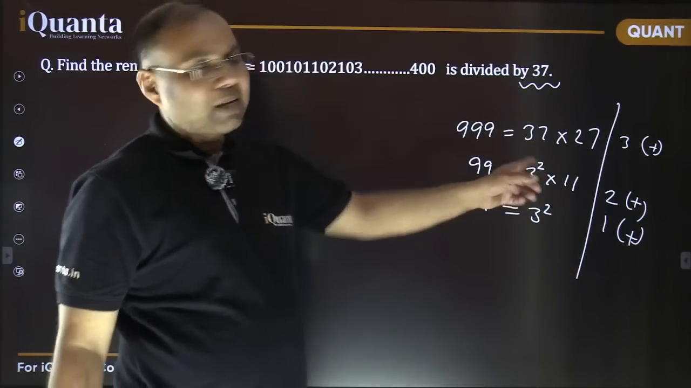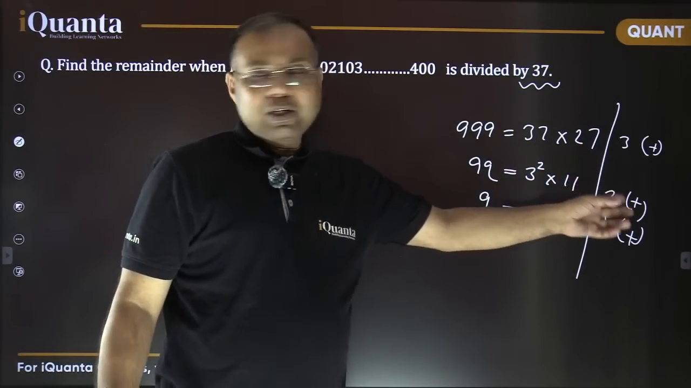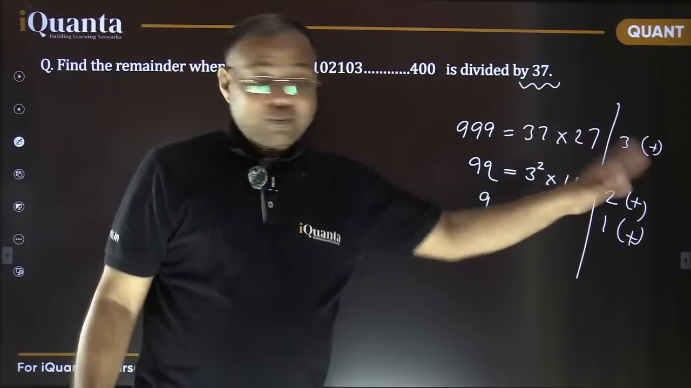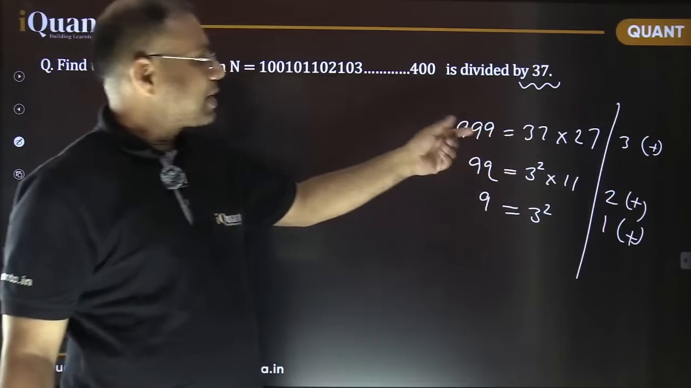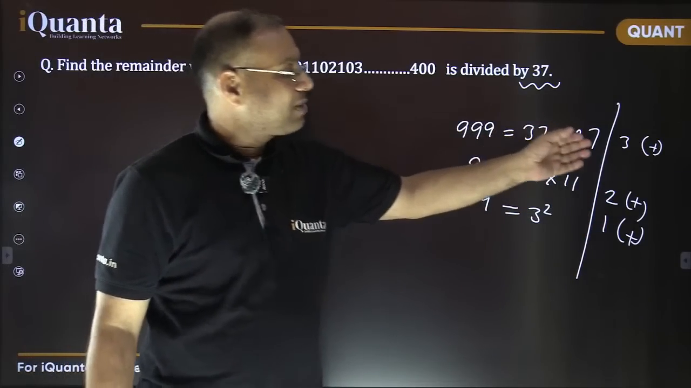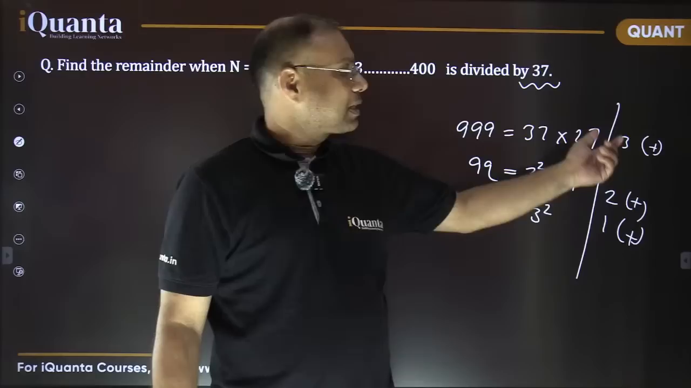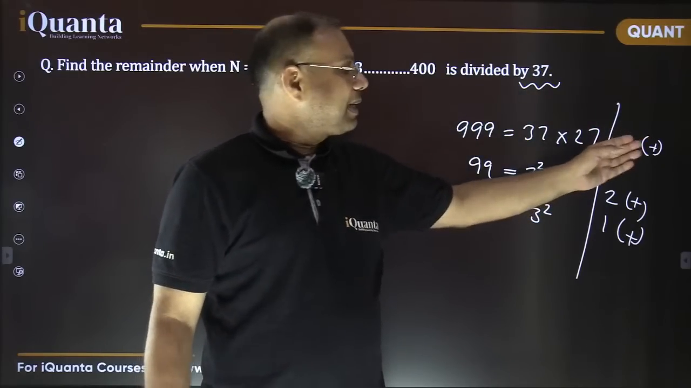So 11 also we can make use of this rule. We make groups of two digits at a time from the rightmost end and add them. And in the same way in case of 999, which is basically 27 times 37. So the rule is: make groups of three digits starting from the rightmost end and then add them up.